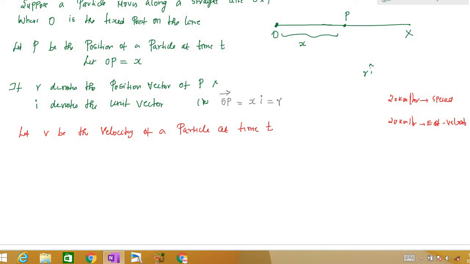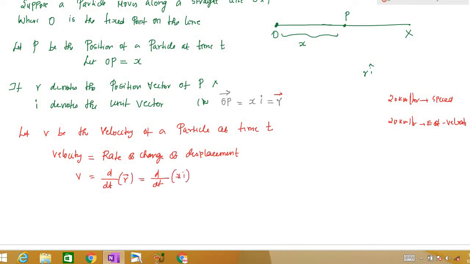Now you know velocity, right? Velocity is the rate of change of displacement. So we know velocity is equal to the rate of change of displacement, right? Now you can see the displacement here is the position vector, which is the r vector, right? So our velocity is nothing but the rate of change of the position vector. So what is our r vector now? The r vector is x i.